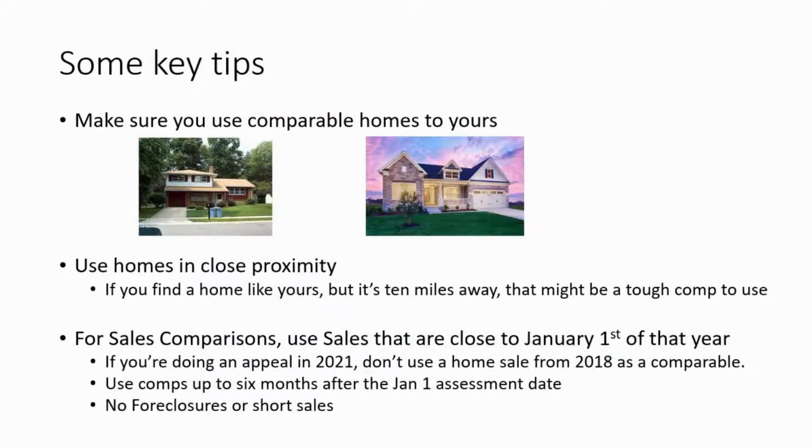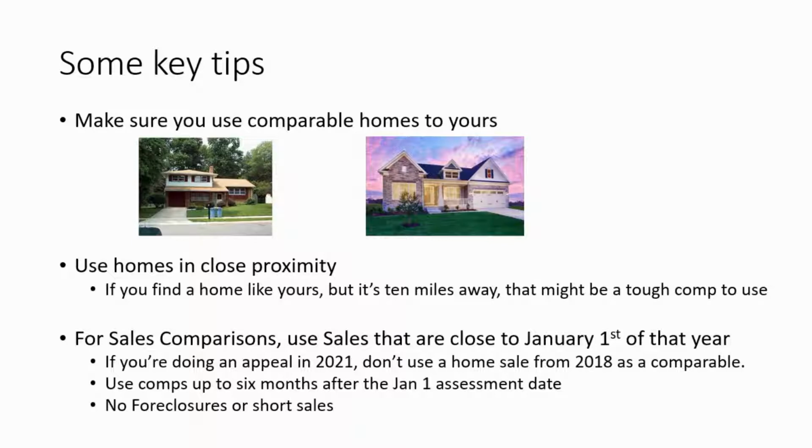Now, here's some key tips when you're filling out this paperwork. First of all, make sure you use comparable homes to yours. Like, for example, if you own a tri-level, don't use a luxury ranch home as a comparable, a model that is just completely different from yours. Another thing, too, is use homes in close proximity. If you find a home like yours with a lower value, but it's 10 miles away, that might be a tough comp to use. Now, that being said, if you live in a more rural area, such as farmland, and you find a comparable home 5 or 10 miles away, that might be worthy of a submission. It just depends on the context.